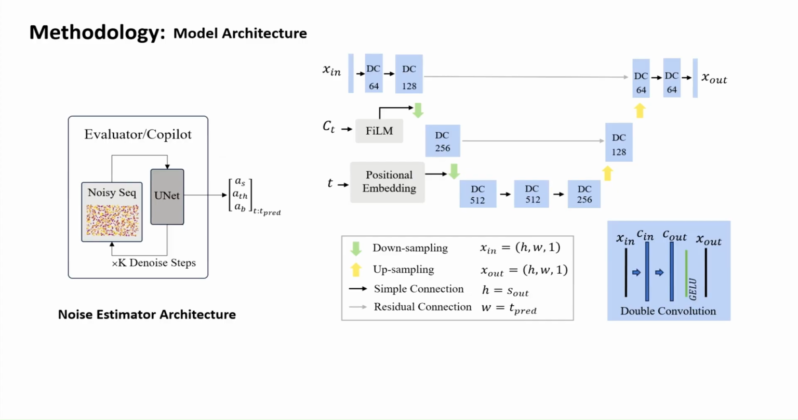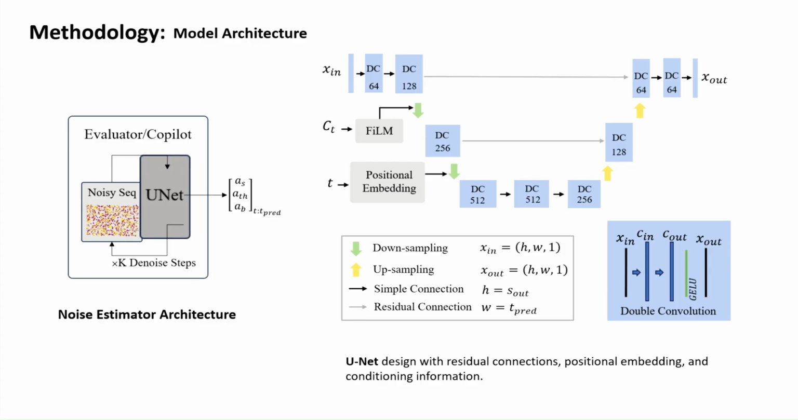Here's the architecture we use for action sequence prediction. At the core is a U-net-based noise estimator, used in both the evaluator and copilot. It starts from a noisy action sequence and denoises it over K steps to output clean steering, throttle, and brake commands. Our U-net uses a downsampling-upsampling structure with residual connections. Inputs include the noisy actions, conditioning information by feature-wise linear modulation, and time embeddings to guide the diffusion process. The encoder extracts features, and the decoder reconstructs the clean action sequence.